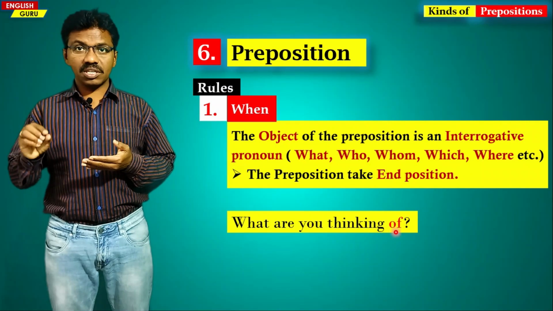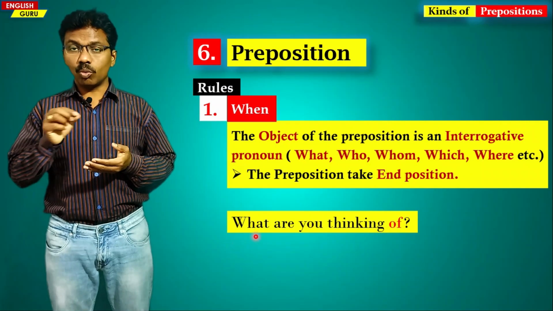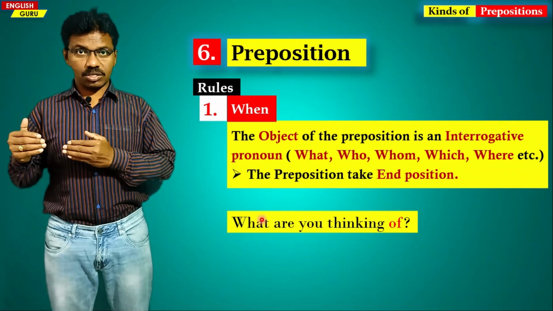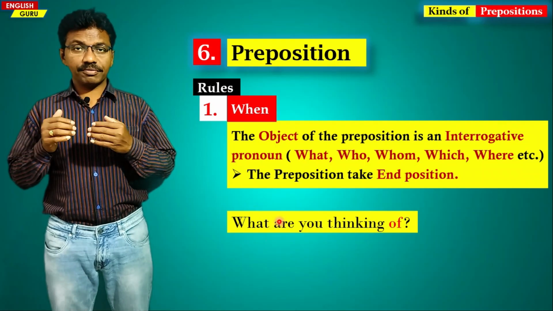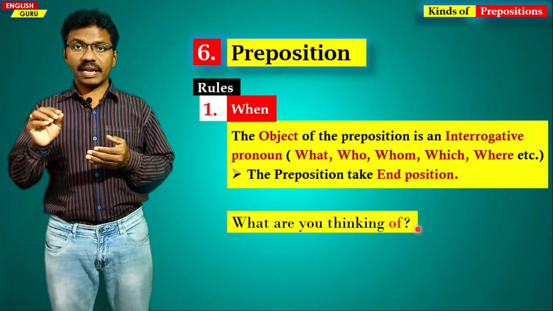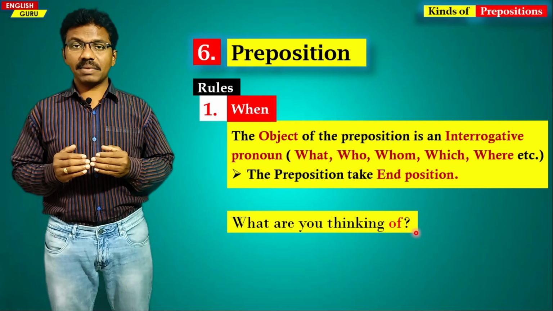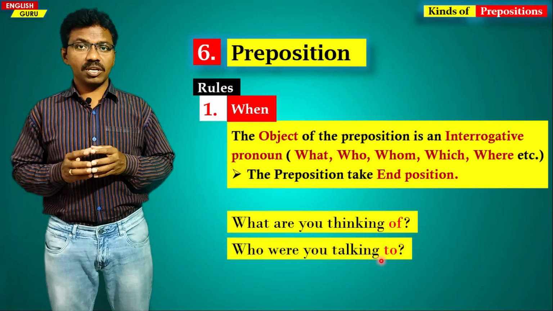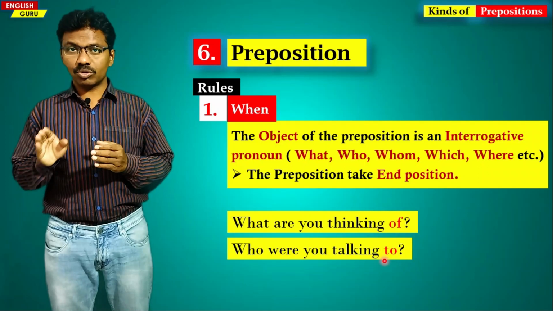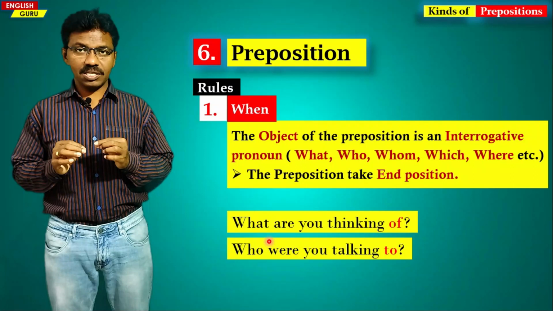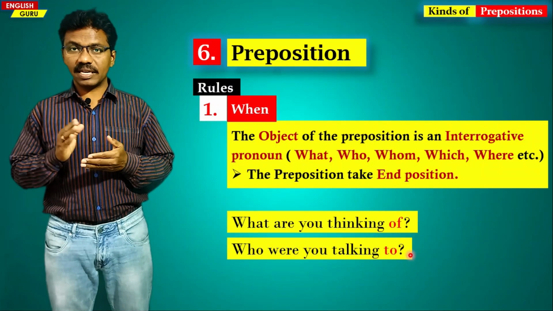And what is the object of this "of"? Of course, "what", which means you are thinking of what. So "what" is the object of the preposition. That's the reason it is placed at the end of the sentence. In a similar manner, in the second sentence, who are you talking to? Which means you are talking to who. So "who" is the object of "to". So when this is the case, the preposition is placed at the end of a sentence.